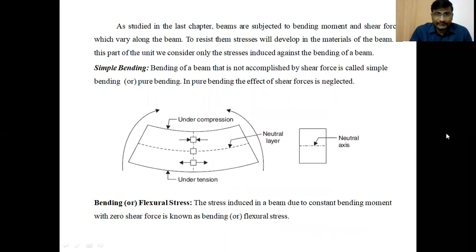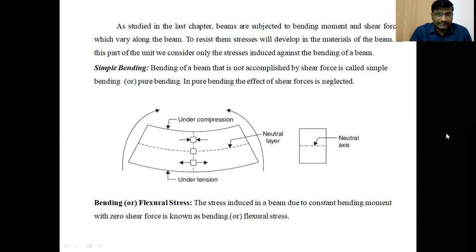As earlier we studied in the earlier chapter, that is shear force and bending moment diagrams chapter, we calculated the shear force and bending moment values in the beams along the length of the beam. To resist these bending moment and shear forces, some stresses will be developed within the beam due to applied load against the bending.